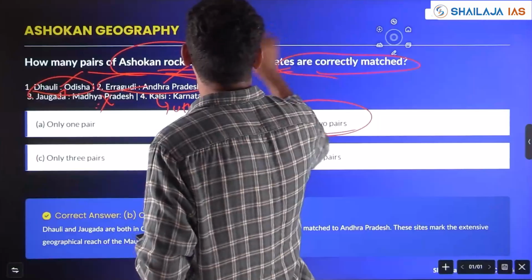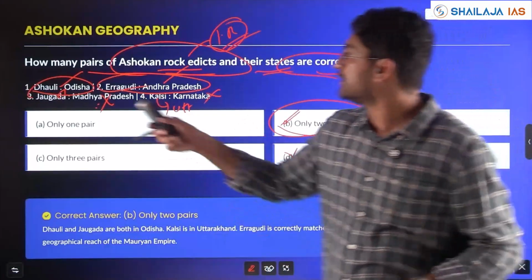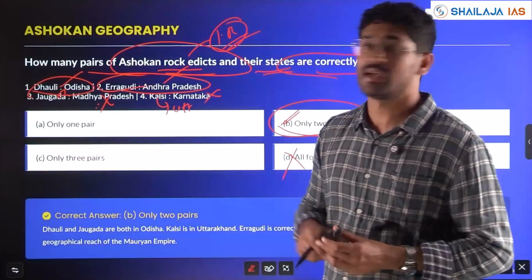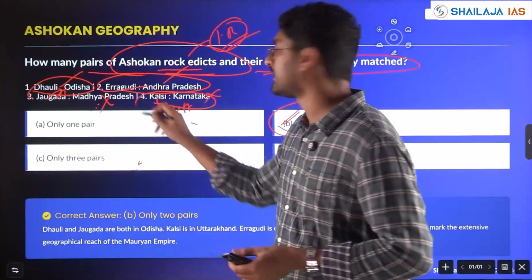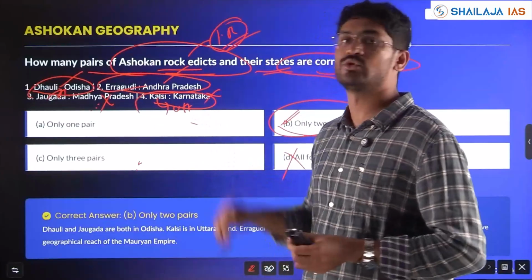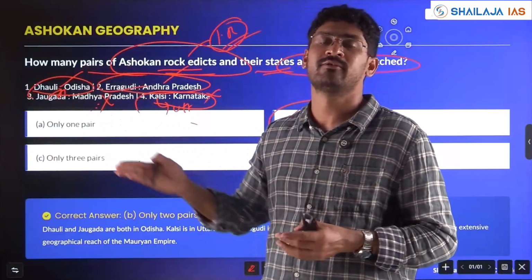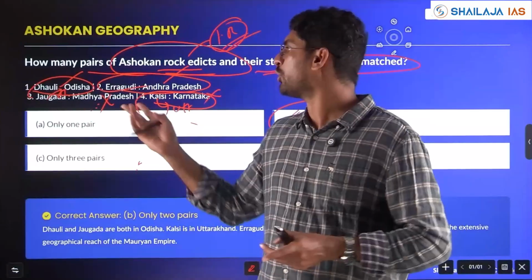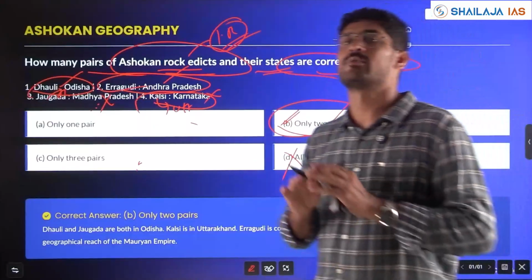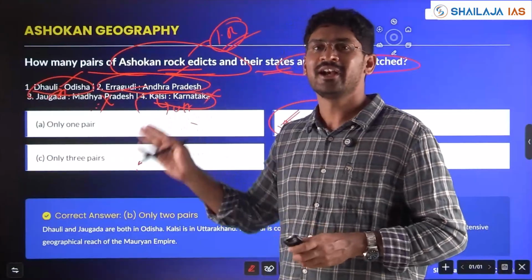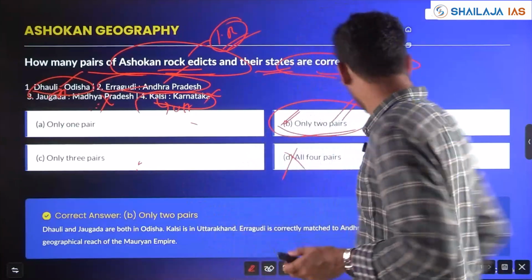However, here Dhauli is in Odisha, Erraguddi in Andhra Pradesh. Jaugada also is in Odisha, but he has given it wrong. Kalsi, Karnataka is given wrong, which is Uttarakhand. Normally, if he has given all 4 pairs wrong, it is none of the above, and if he has swapped them, 2 will be right and 2 wrong generally. It might not be so in all cases, but generally 2 pairs will be right when he has swapped the other 2.